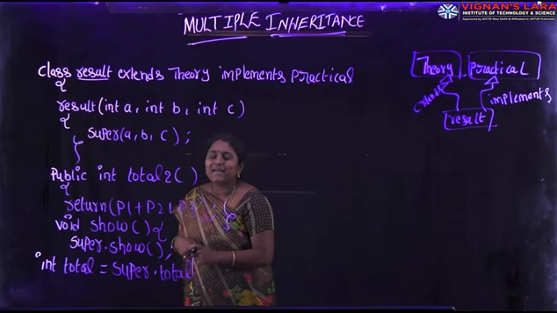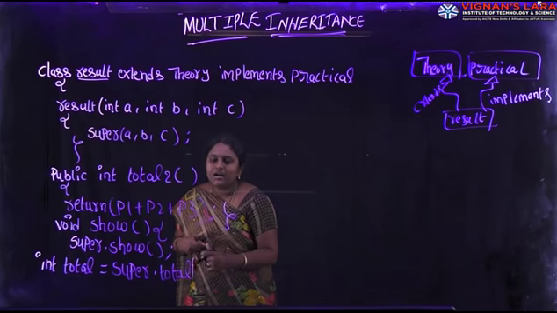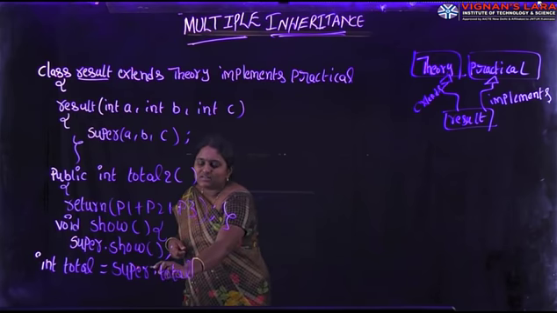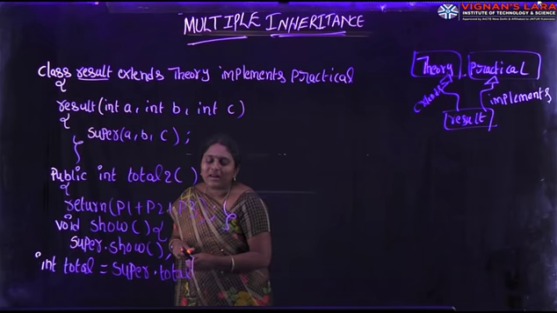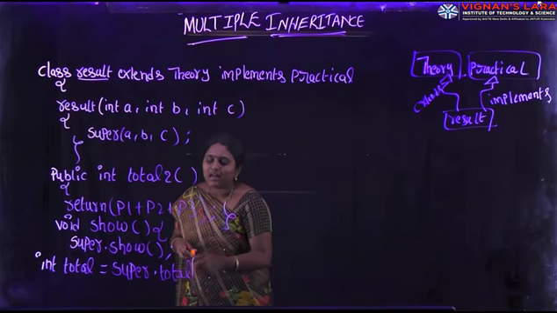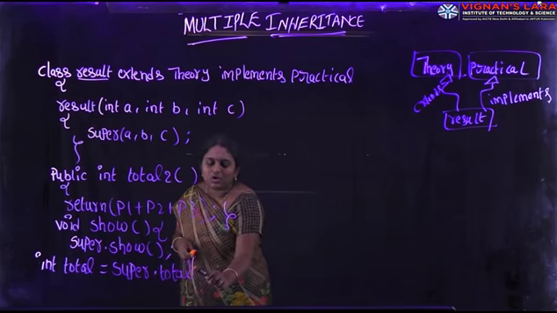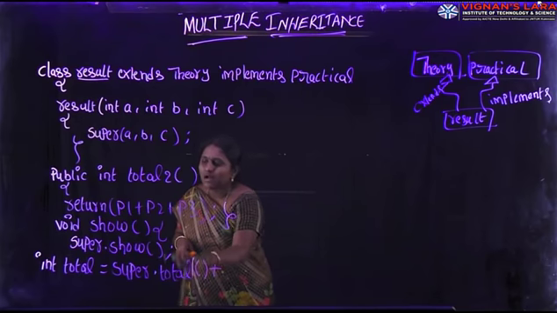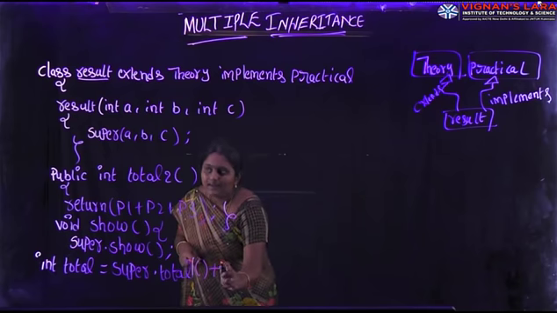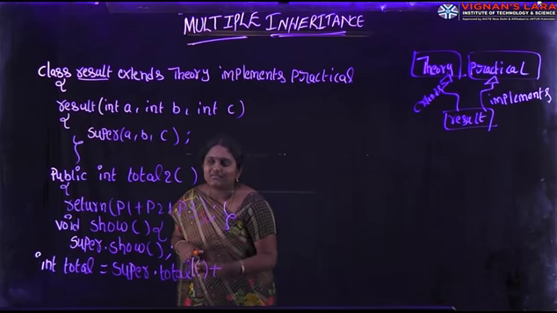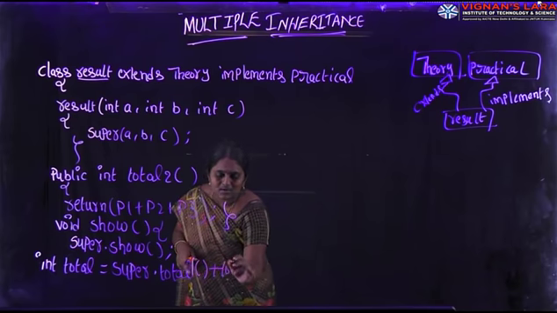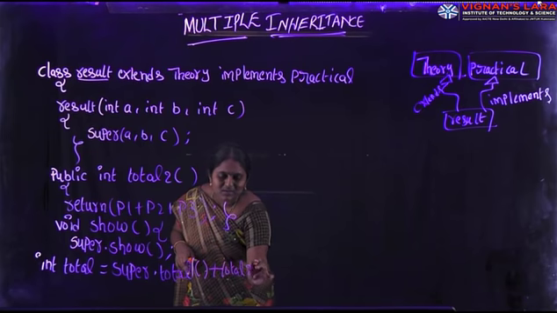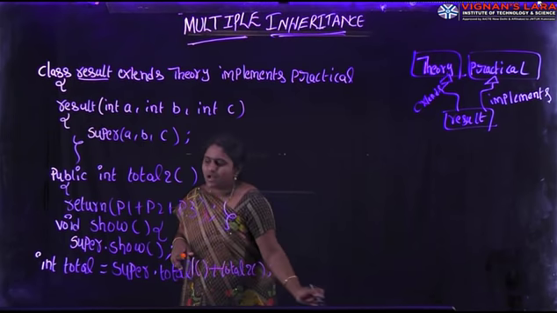So in order to access superclass members in the subclass, we need the super reference with method calling. So super.total1 plus total2, because already in the subclass we have one method, and already in the interface we have one method, total2. Finally, theory marks plus practical marks is equal to our result.